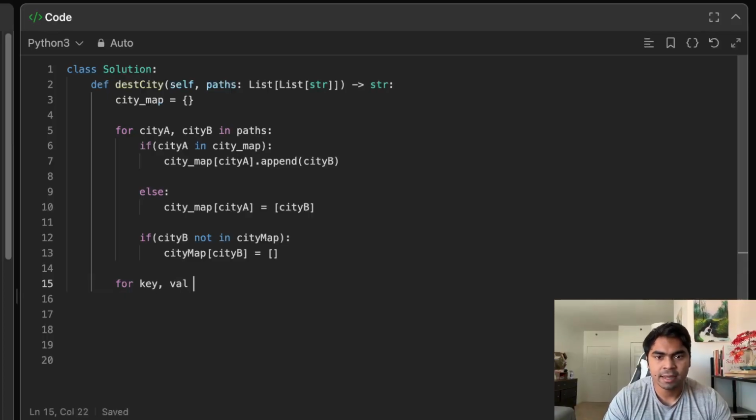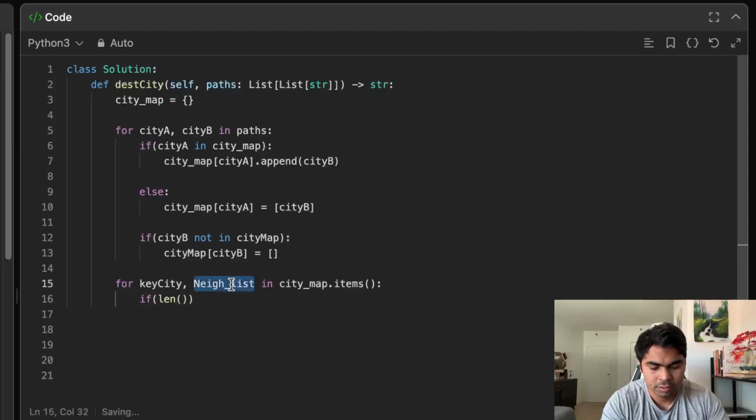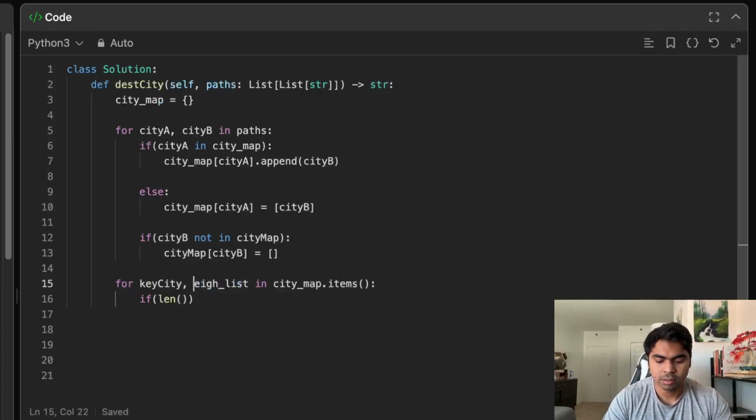So for key city and neighbor list in city map dot items, if length of this neighbor list is equal to 0, that means that's the destination city.